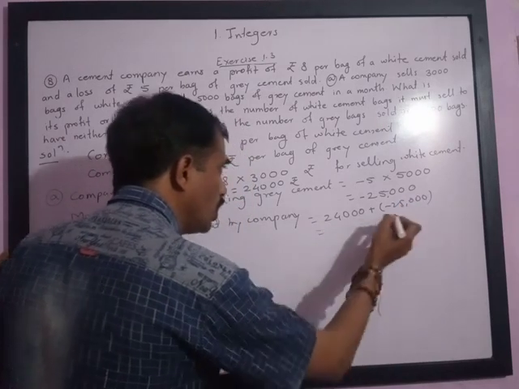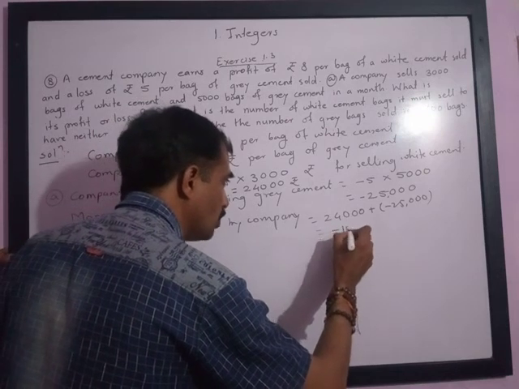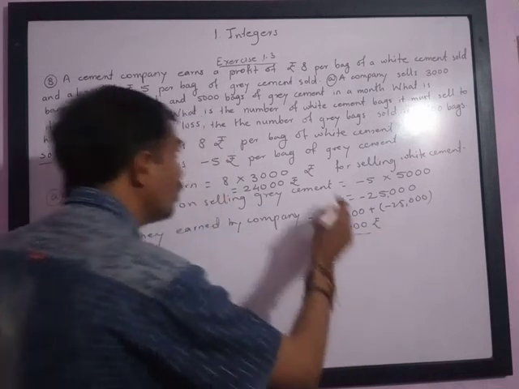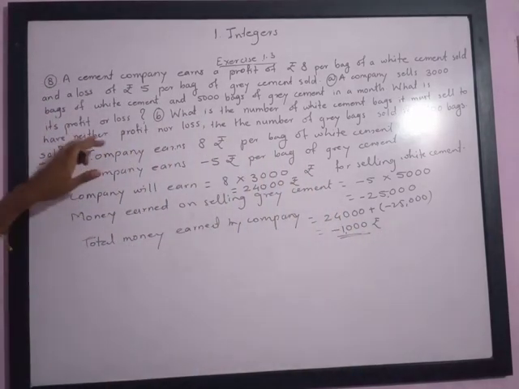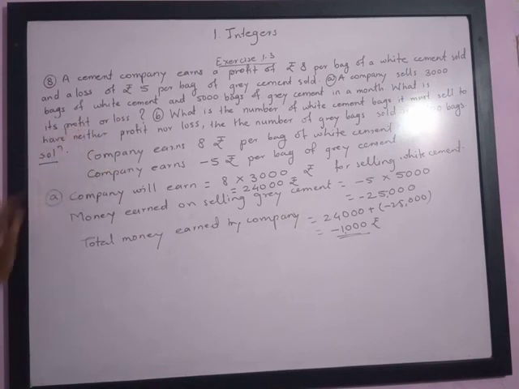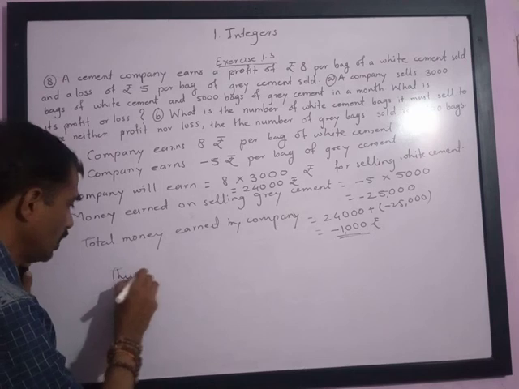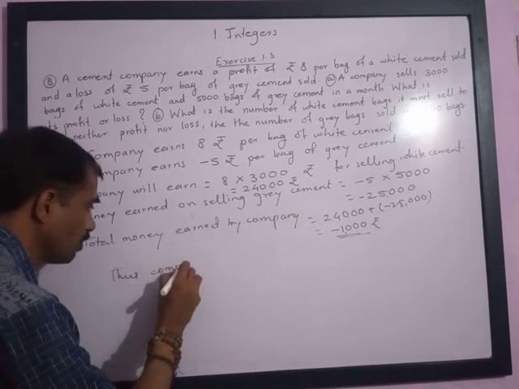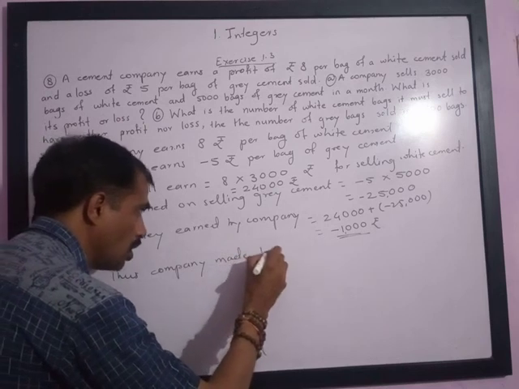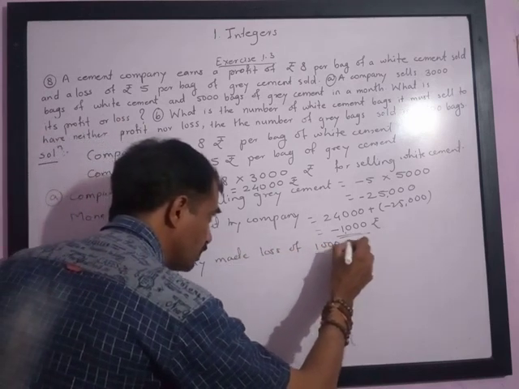Please understand, plus into minus is minus, so you will get negative 1000 rupees. It means the company got a loss. Thus the company made a loss of 1000 rupees.